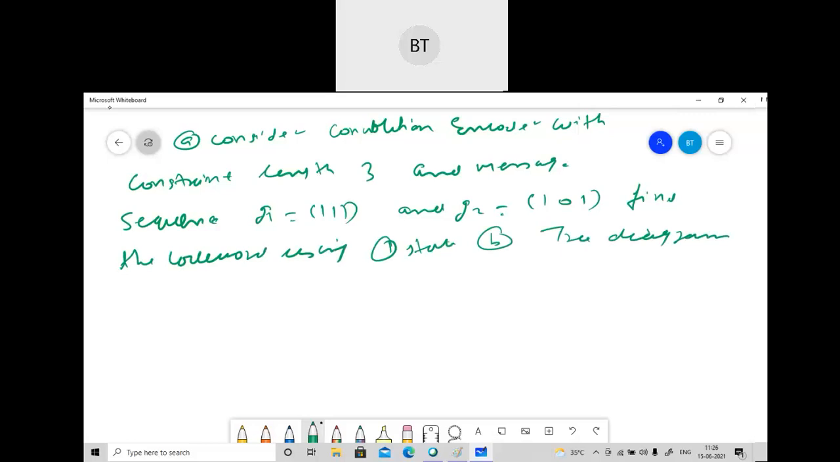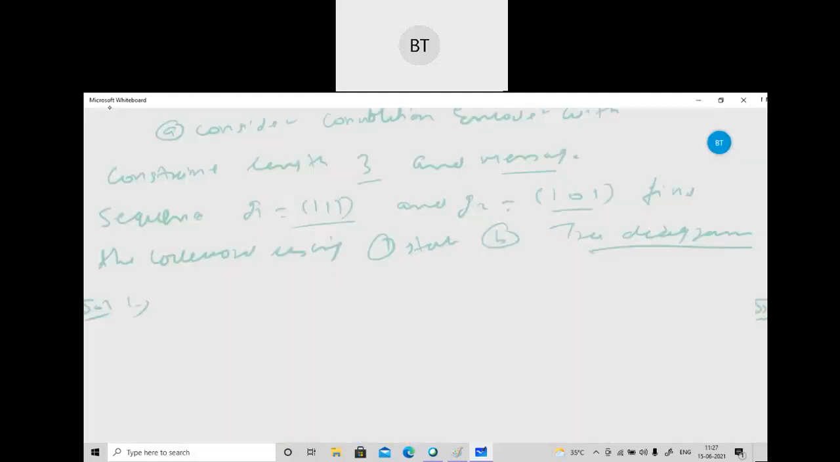So this we will see in the next class. First we will see the state diagram here. So let's move on to how to deal with this. So see, consider a convolution encoder with constraint length 3 and message sequence G1 is 1, 1, 1, G2 is 1, 0, 1. Find the code word using state diagram. So state diagram is very simple, very interesting. So what will I write here? First of all, I'll draw the chart for you.